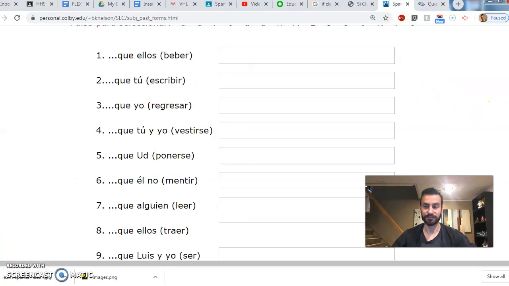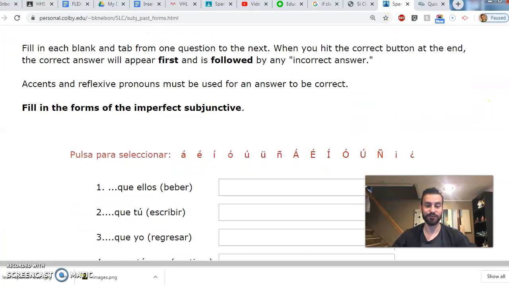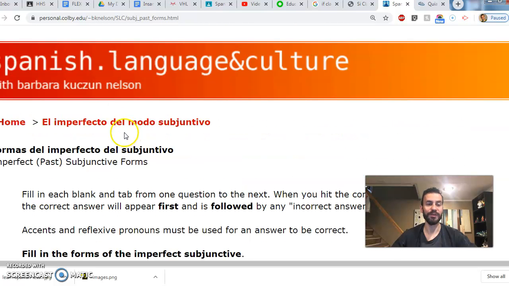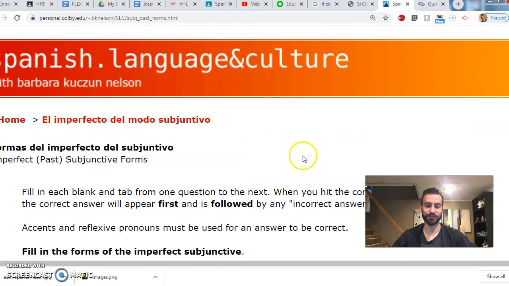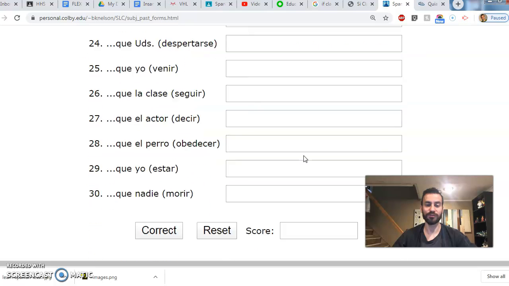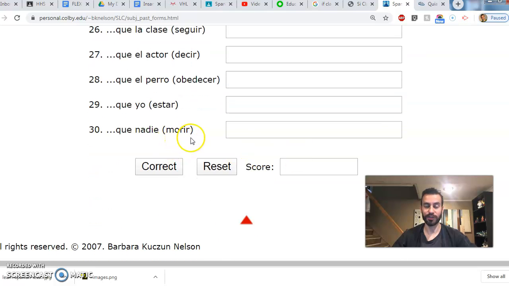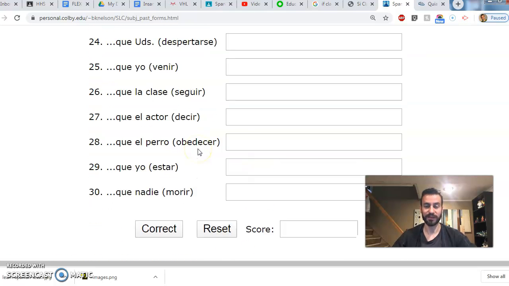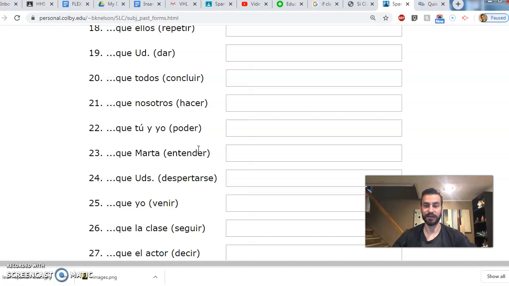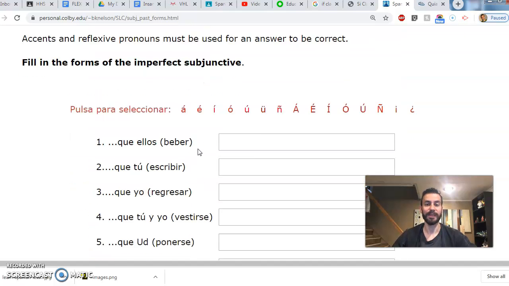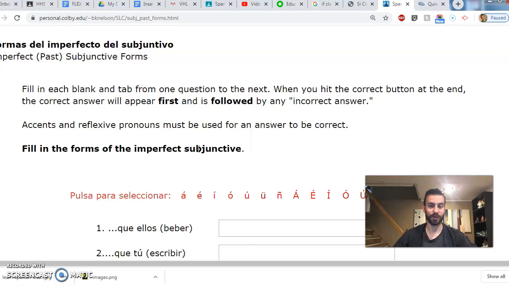In addition, I'm going to send you a link to Kobe Spanish. We've used this in the past, remember? And you're also going to write these 30 conjugations for me on a Google Doc. All right? And that will be the homework for this week.